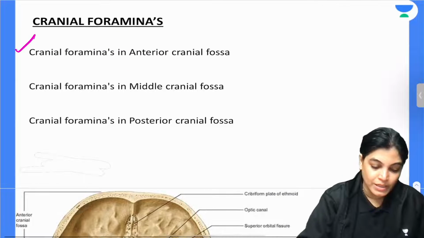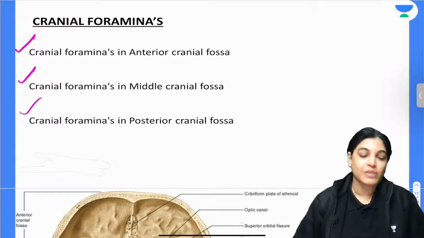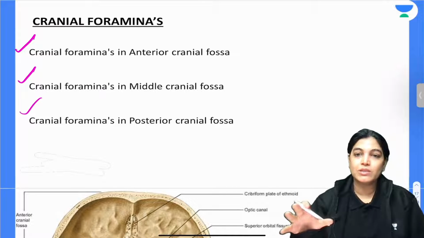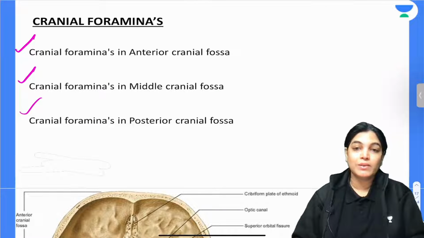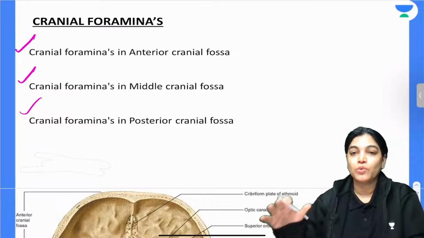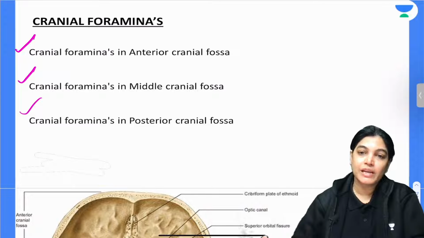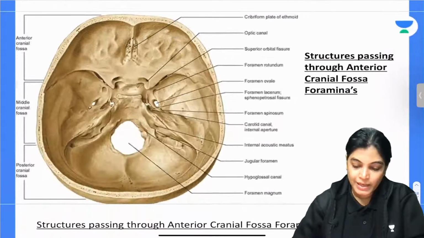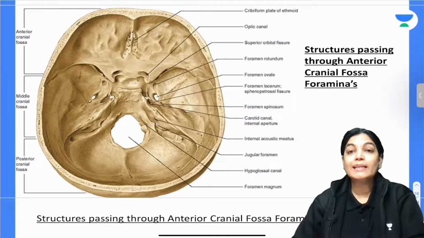It is very important that we know the location of these foramina, and also the structures traversing through them, because clinical MCQs will not directly ask about the structures traversing, but they will have a clinical note, and you can understand it if and only when you know the structures traversing through the foramina in the anterior, middle and posterior cranial fossa. So let's talk firstly about the foramina in the anterior cranial fossa.